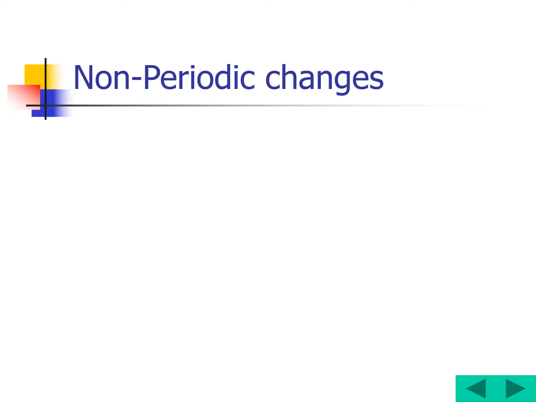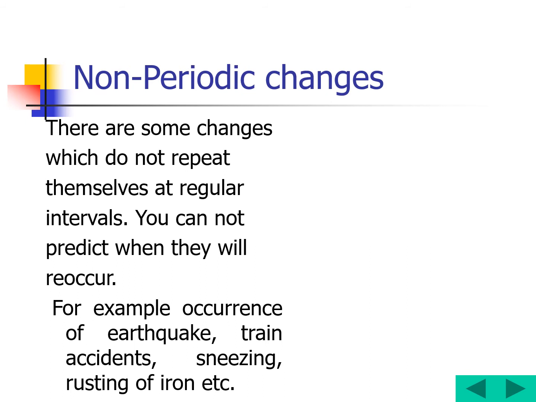Non-periodic changes. Let's see the non-periodic changes. There are some changes which do not repeat themselves at regular intervals. You cannot predict when they will reoccur. For example, periodic changes maybe we can guess. Now this is day, so we can guess the night, and after night we can guess the day. Then the full moon, we can guess the half moon, and then from the half moon we can guess the full moon. Means periodic changes we can guess.